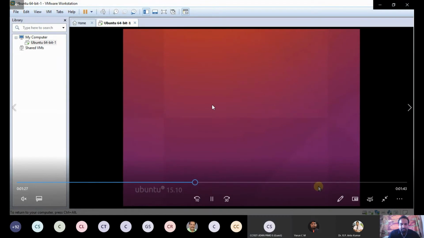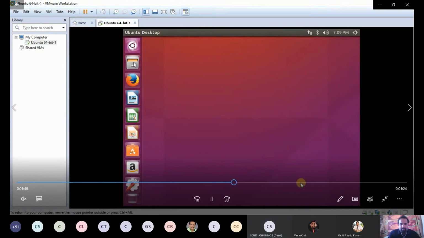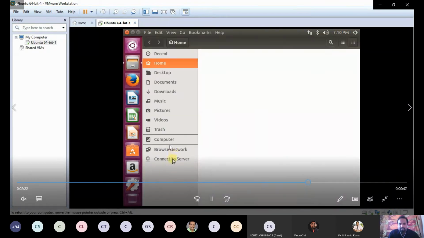Okay, now open the file, connect to server, smb.